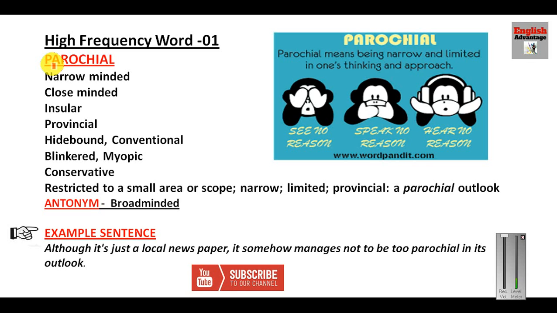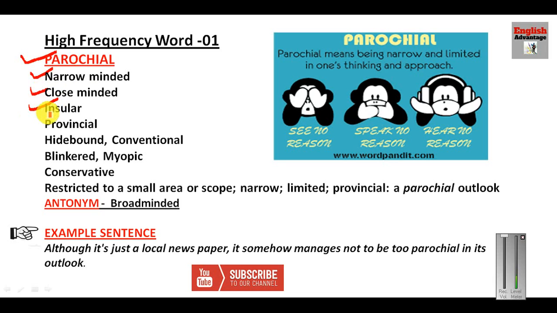The first word is parochial. Just see this word, parochial. Parochial means somebody who lives or stays in a cocoon. In this word parochial, the letter 'ka' you can combine with the cocoon. So the one who is staying in the cocoon is a kind of narrow-minded person, because he is cut off from the outside world. He's narrow-minded and he is very conservative in his outlook. So parochial simply means narrow-minded, close-minded, insular.